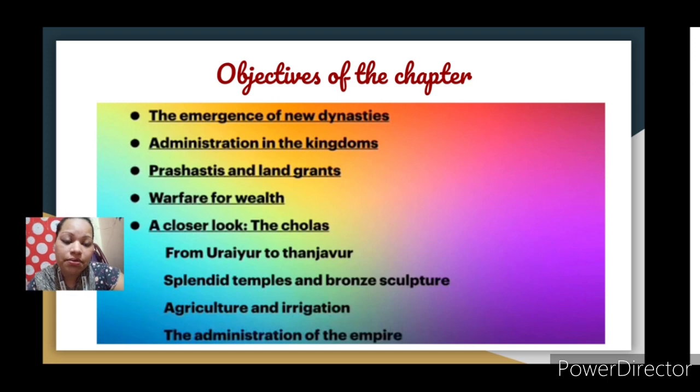Next we are studying administration in the kingdom, then prashastis and land grants, warfare for wealth, a closer look at the Cholas, from Uraiyur to Thanjavur, splendid temples and bronze sculptures, agriculture and irrigation, and the administration of the empire. So you can write about the objective of the chapter. We are trying to understand the new dynasties that emerged, the administration of the kingdoms, and prashastis and land grants. Let us study the first content.